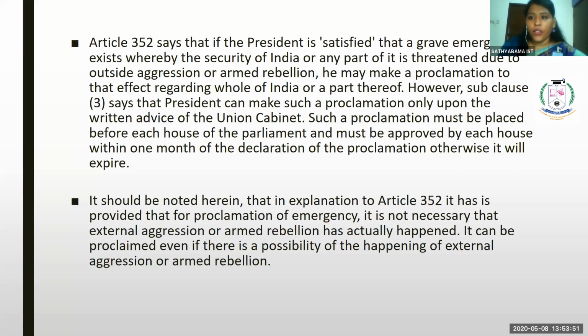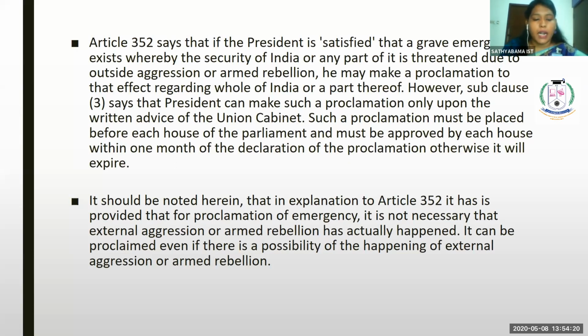So Article 352 says that if the president is satisfied that a grave emergency exists whereby the security of India or any part of it is threatened due to outside aggression or armed rebellion, he may make a proclamation to that effect regarding the whole of India or part thereof.